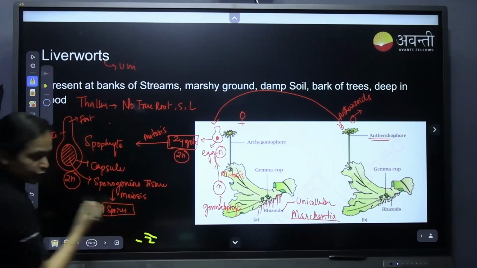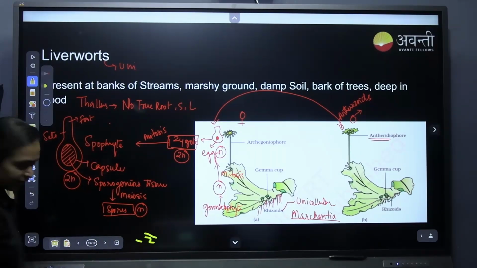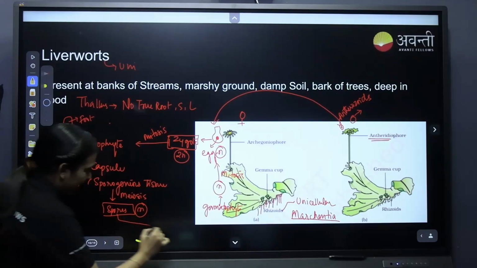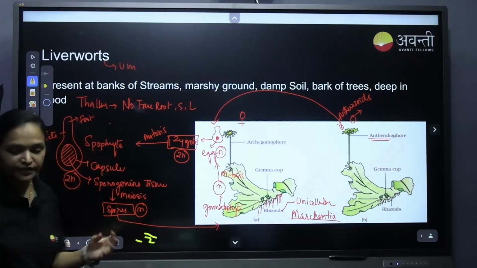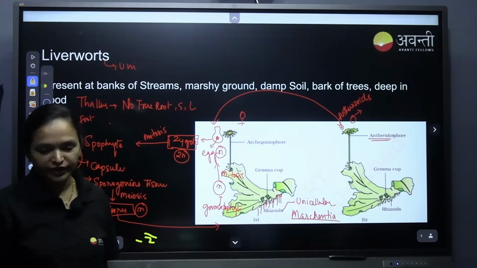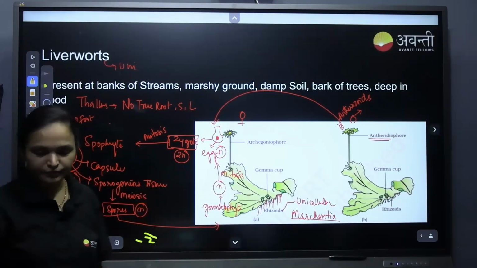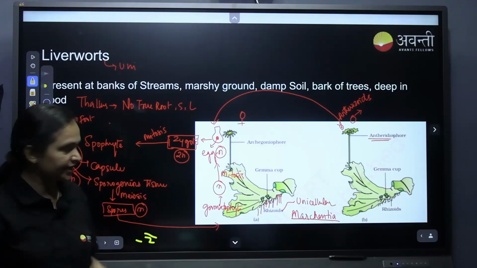As they undergo meiosis, the spores are haploid in nature. These spores go and fall on the ground, like marshy ground, a wet area, and they develop into a gametophyte, haploid gametophyte. Understood? This is the life cycle.